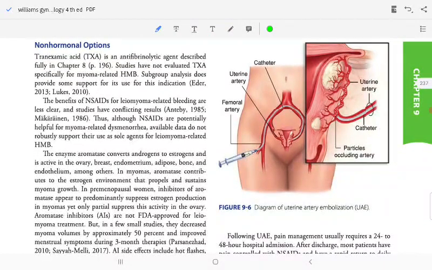Non-hormonal options. Tranexamic acid is an antifibrinolytic agent, described fully in another chapter. Specifically, myoma-related subgroup analysis does provide some support for its use for this indication. The benefit of NSAIDs for leiomyoma-related bleeding remains unclear. Studies have concluded that, although NSAIDs are potentially helpful for myoma-related dysmenorrhea, available data do not robustly support this.